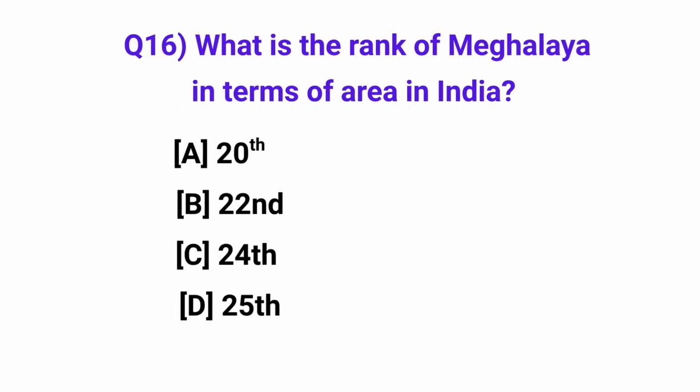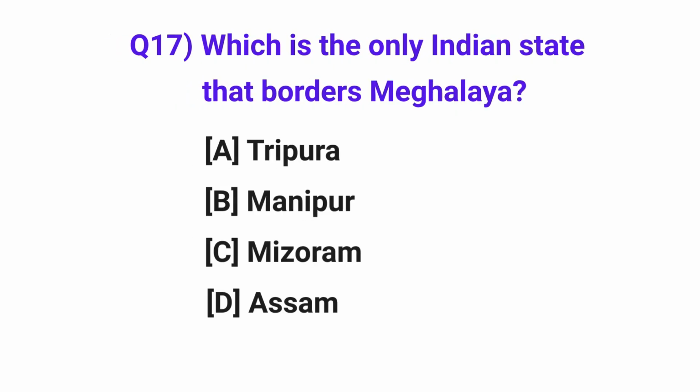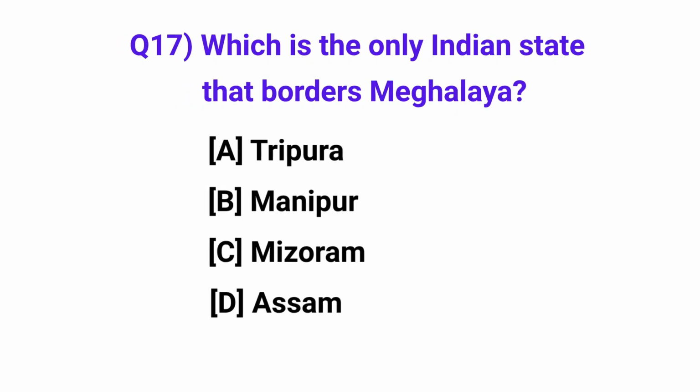What is the rank of Meghalaya in terms of area in India? Answer: 22nd. Which is the only Indian state that borders Meghalaya? Answer: Assam.